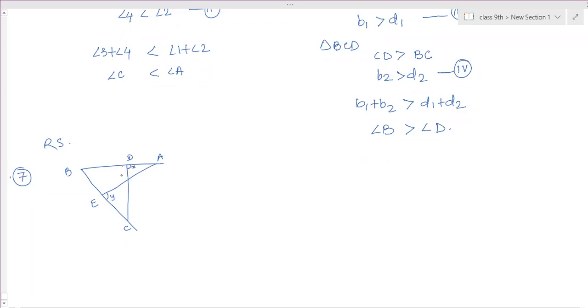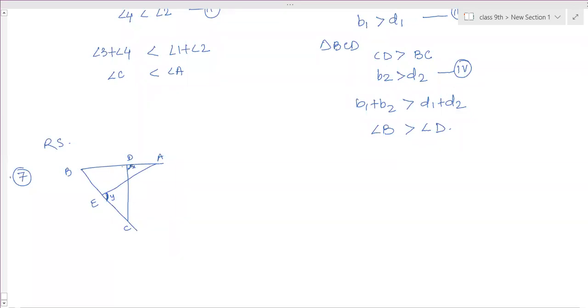So when you take this angle, X and Y are equal. So this angle and this angle are equal. And you have to prove that AE and CD are equal. That means AEB and DBC, these two triangles you have to prove congruent, right? AEB and BDC triangles you have to prove congruent.